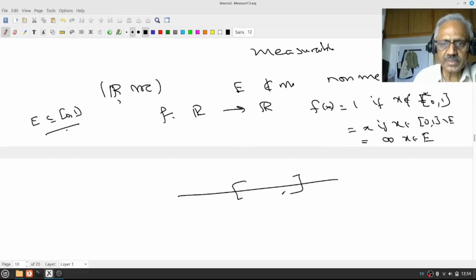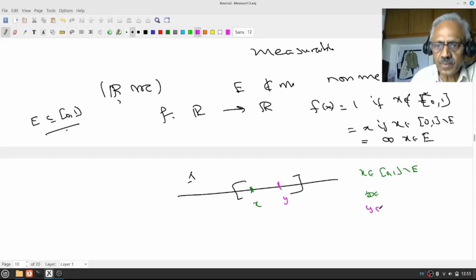So outside this, it's 1. Here, x is in [0,1] minus E, and y is in E. Then I am defining it like this.